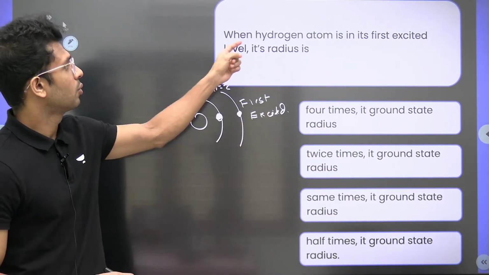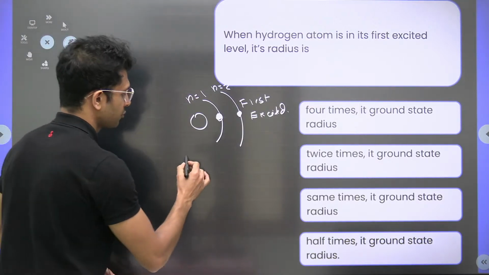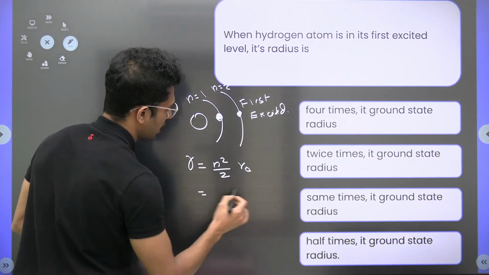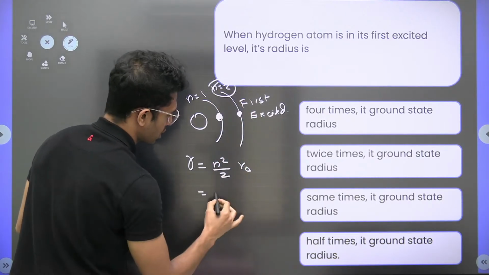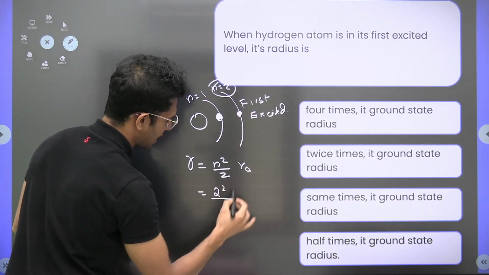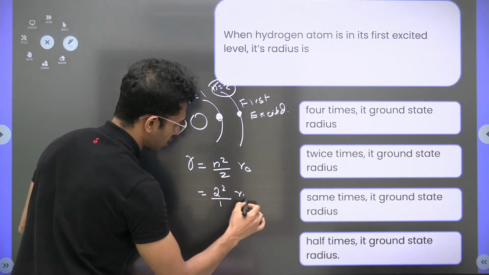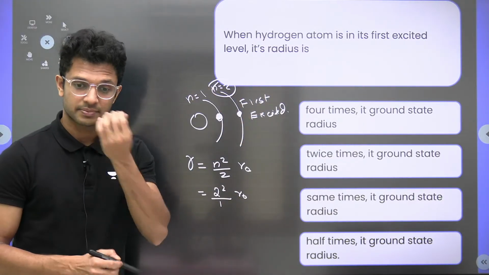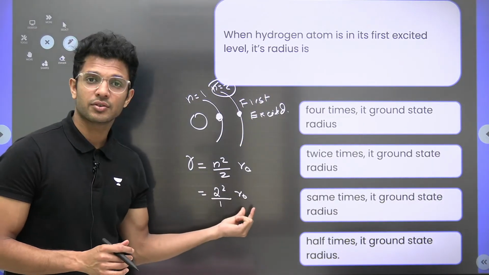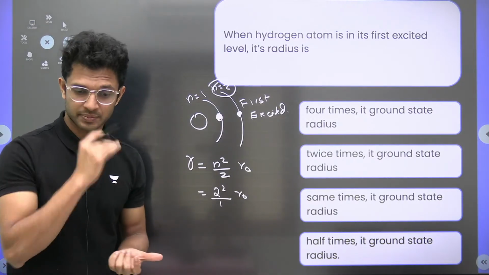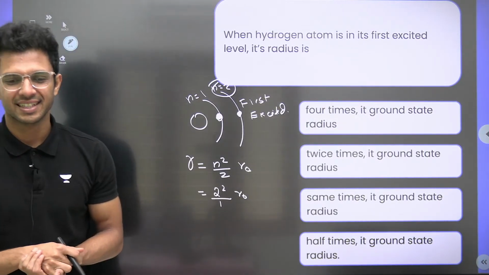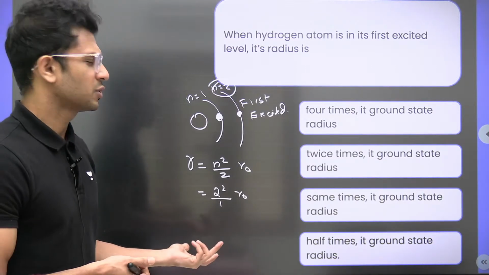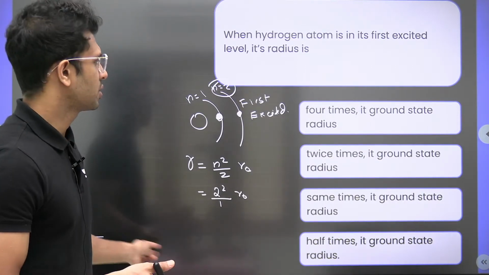Question is, what is its radius? Formula we already know, n square by z into r naught. N we are talking about is 2. So 2 square, it's hydrogen, so 1 into r naught. So it is 4 r naught, 4 times the ground radius. Because r naught is the radius of the electron in the ground state. So it's 4 times, right? अरे ये question actually was a previous question itself. So उसमें कुछ नहीं है. Let's step to the next one then.